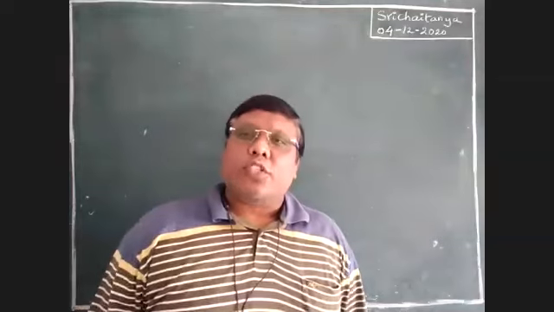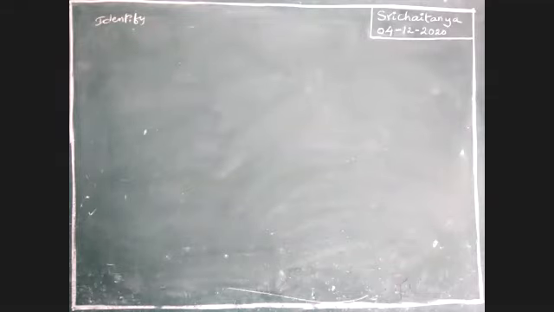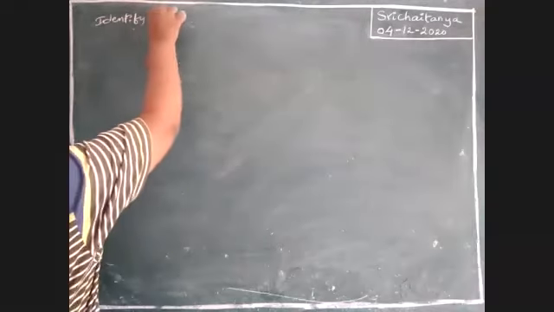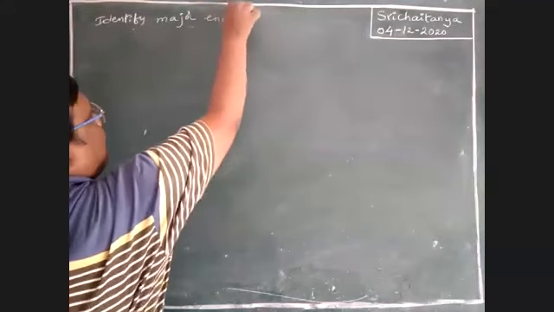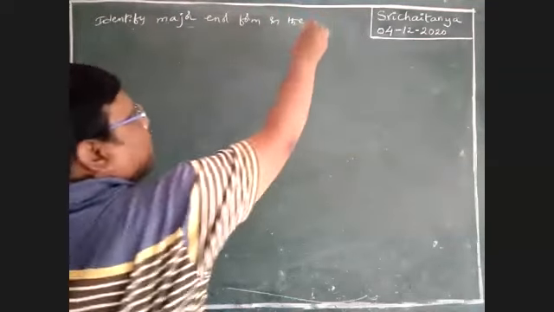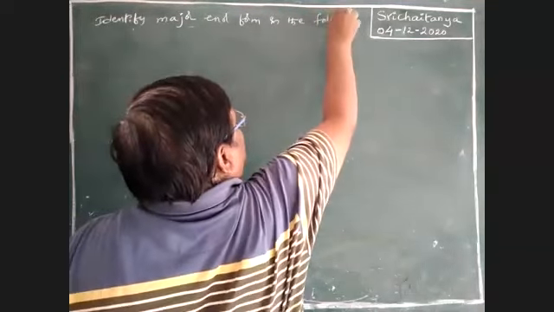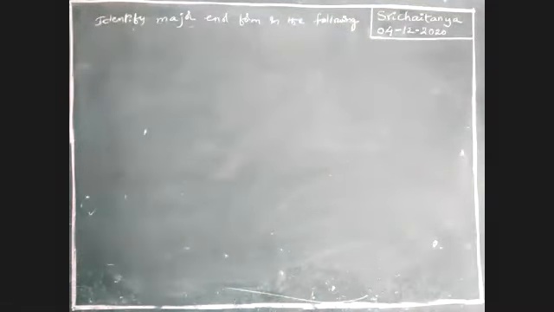Boys, next question. Question: identify the major enol form in the following. Very, very important. Identify the major enol form in the following.